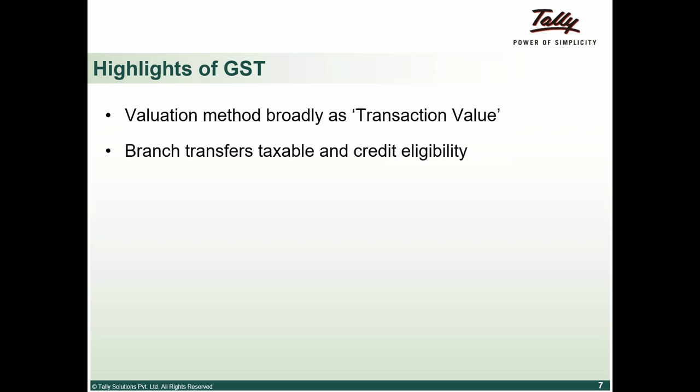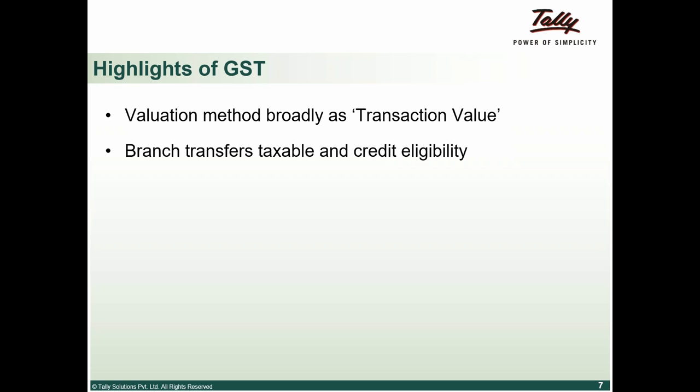Okay, another major change that is happening is that currently, under VAT, when there is a branch transfer from HO to branch or from branch to branch, within the state or across the state, there are some declaration forms. We provide this declaration form, and based on the declaration form, these transactions do not attract any taxation. But under GST, we need to recall this word supply. Under GST, what did we say? Supply of goods or service, there is going to be a tax element in that particular transaction.